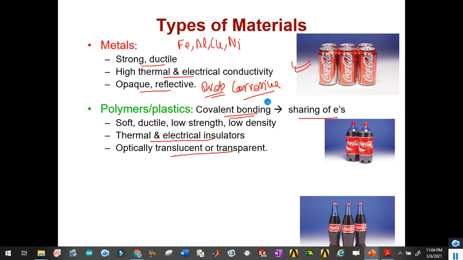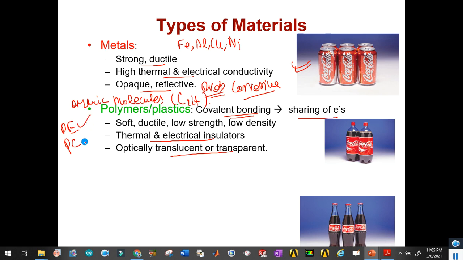So basically polymers are organic molecules. Examples include carbon, hydrogen, etc. And we have heard different names like polyethylene and polycarbonate, PC.